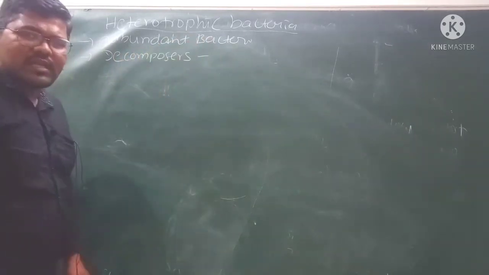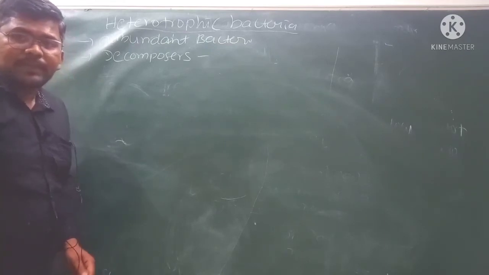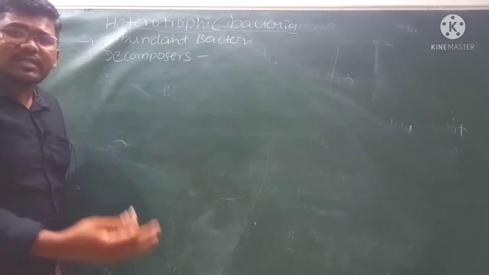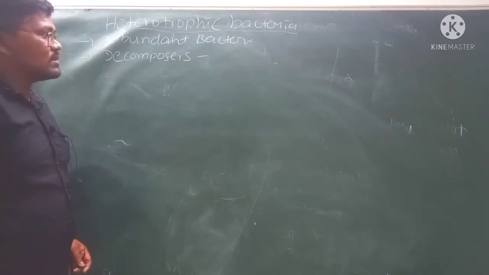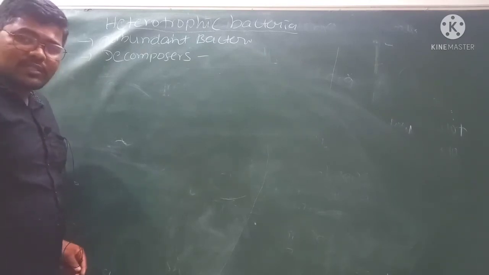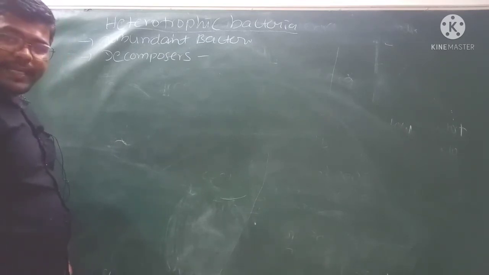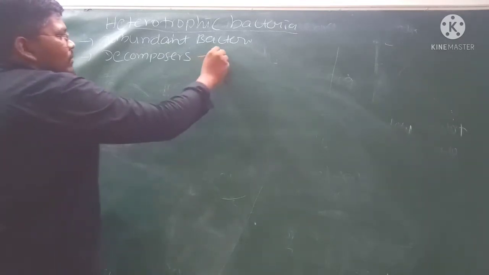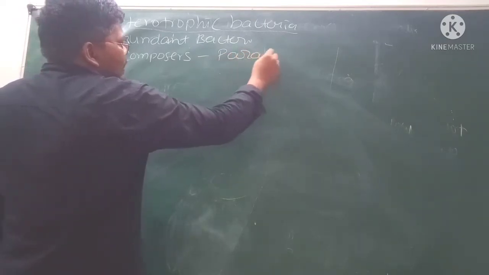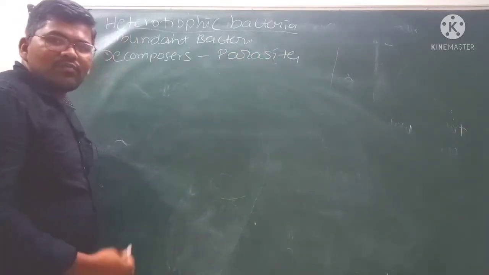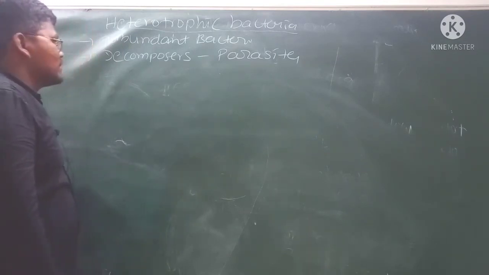The decomposers live on dead organic matter. They will decompose the organic material. Organic substances they can convert into inorganic substances. That is called decomposition. Many heterotrophs are decomposers and a few live as parasites. Parasites means they take food and shelter from living organisms.